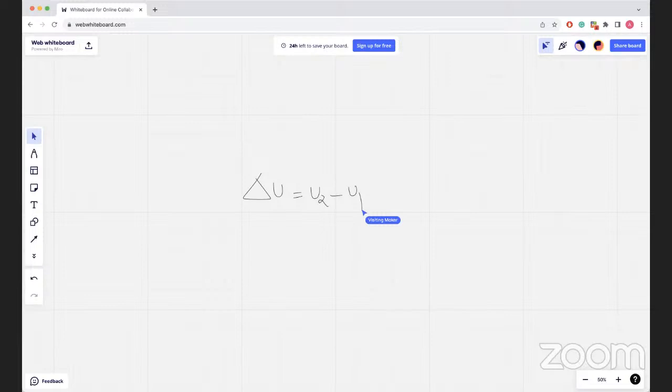Internal energy is a state function, and it depends only on the state of the system and is independent of the method by which the state has been attained. For example, if we take 1 mole of carbon dioxide at 300 Kelvin and 1 atmospheric pressure, it'll always have the same internal energy, irrespective of the fact that it has been brought to these conditions from 500 Kelvin and 5 atmospheric pressure, or from 1000 Kelvin and 10 atmospheric pressure. So internal energy is a state function.